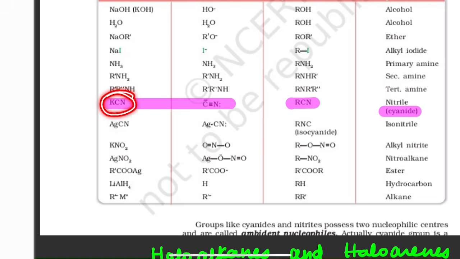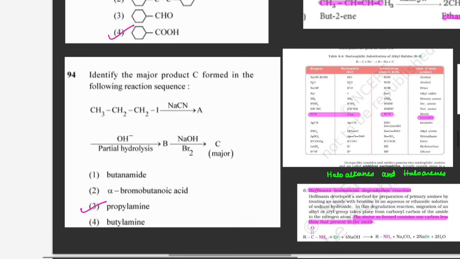Sodium cyanide or potassium cyanide are ionic compounds, so they form cyanide, and CN will be attached to the alkyl group. Here remove this I and attach CN. So CH3, CH2, CH2, CN you will get. That is A.